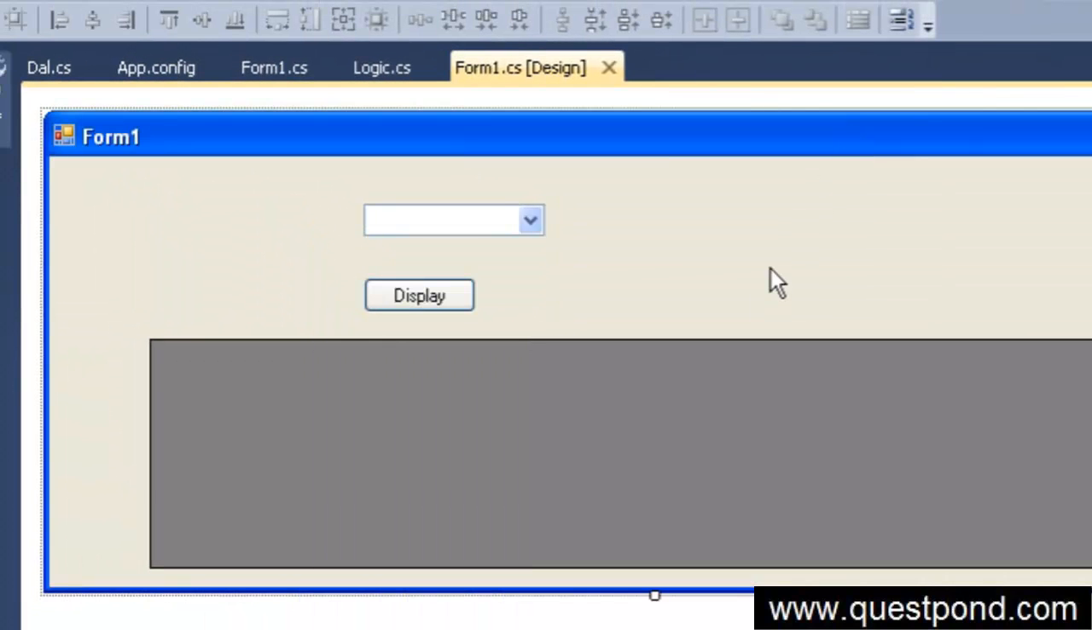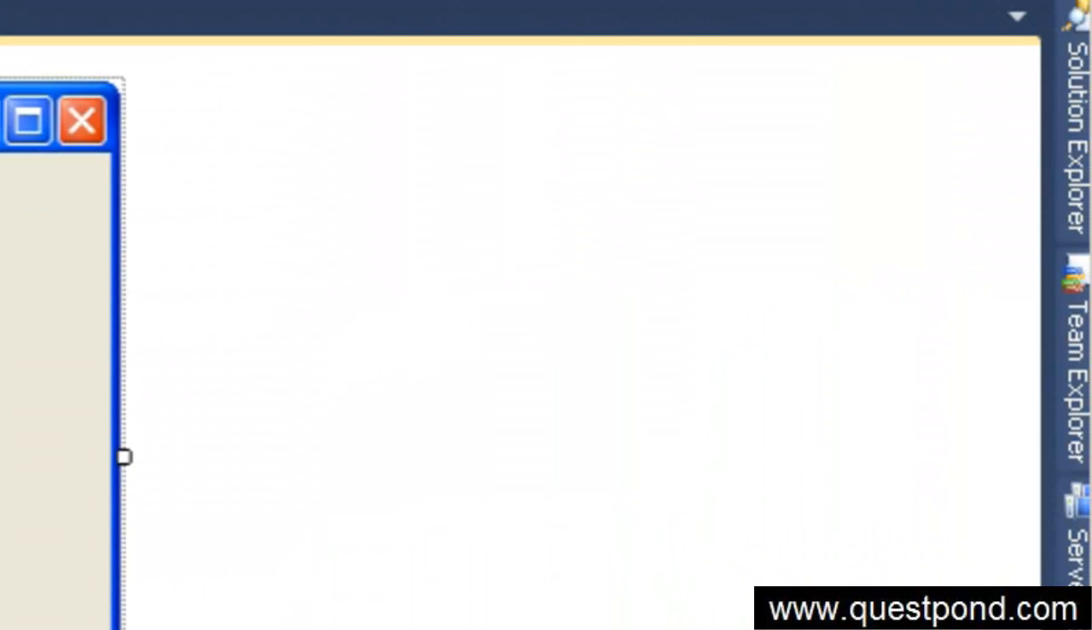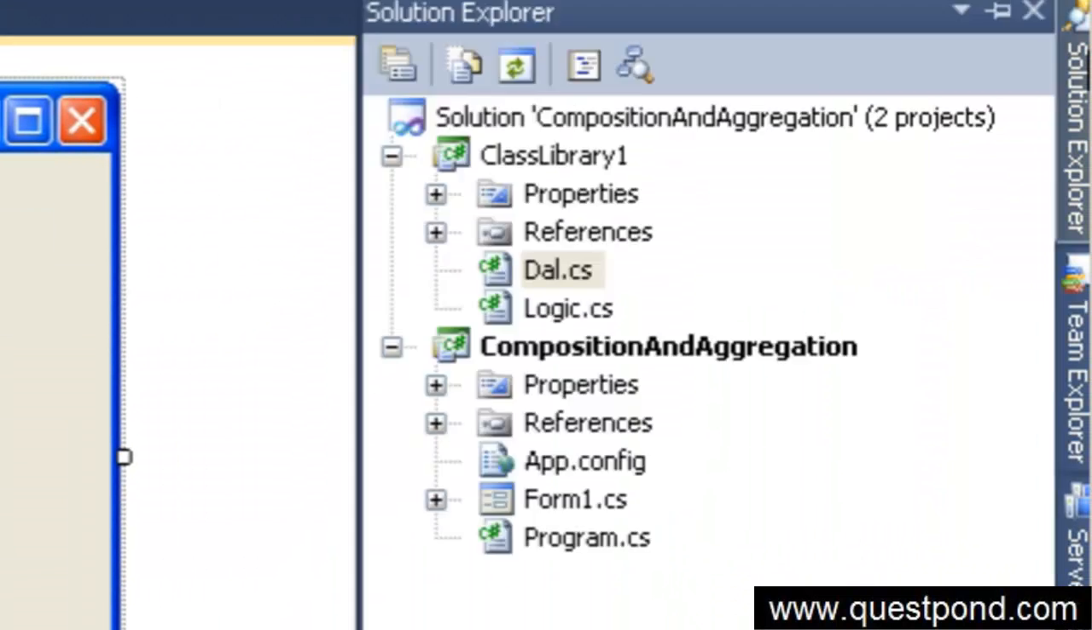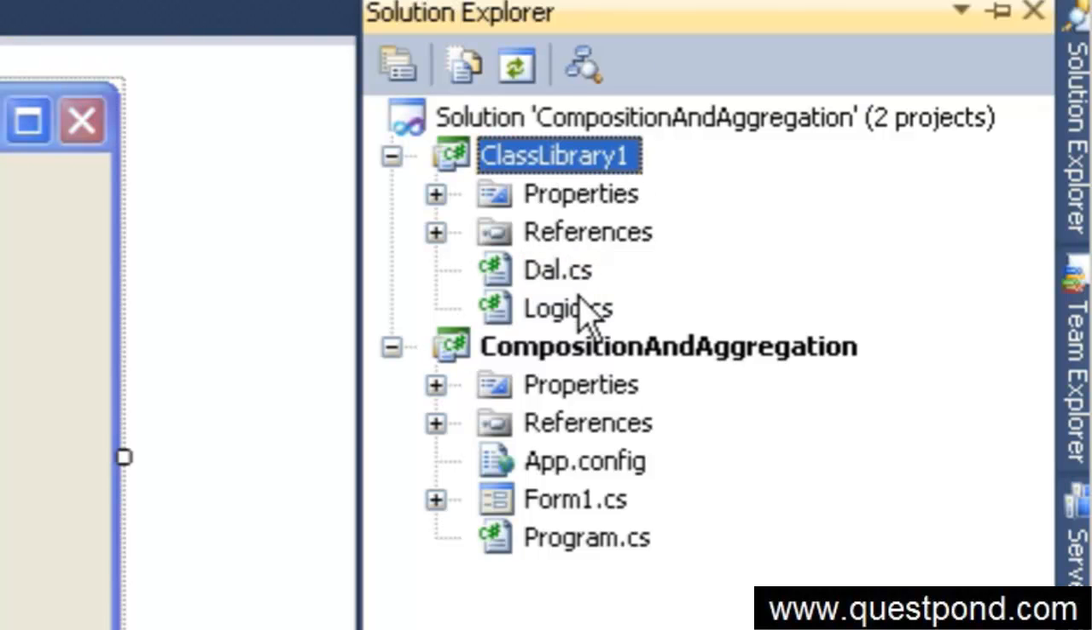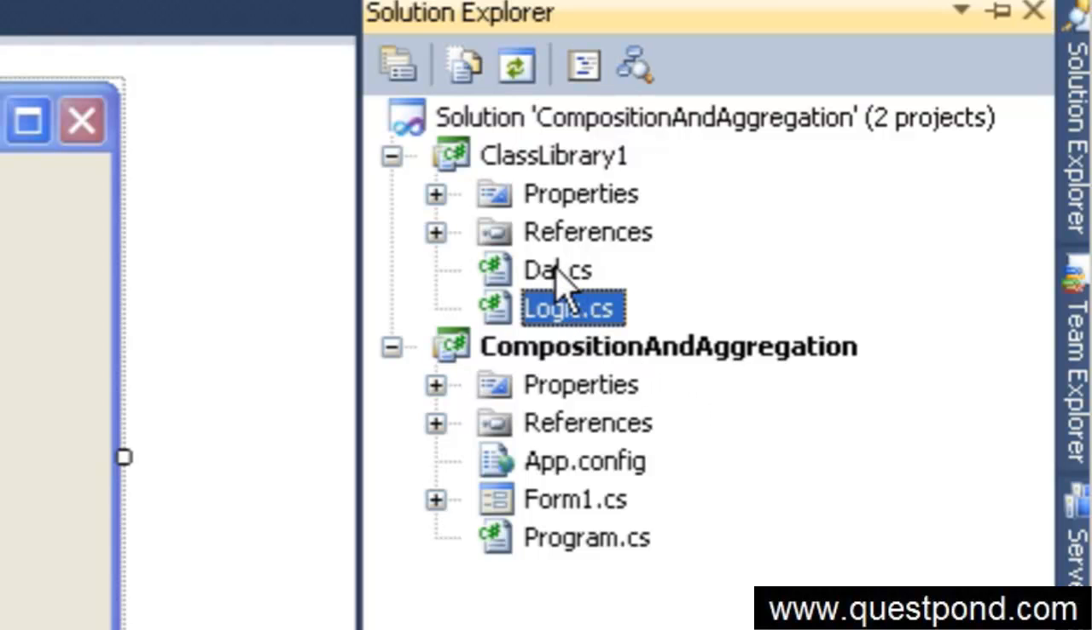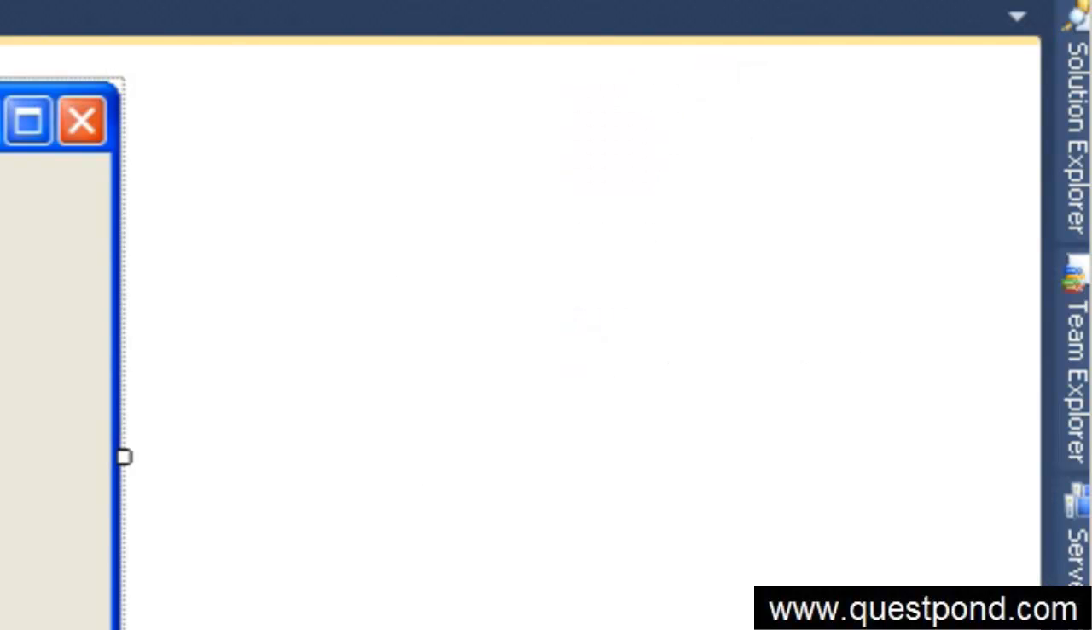This is my solution explorer. I have a Windows Form application, and I have added a simple class library. Inside that I have a business layer and a data layer. Let me go into my data layer. I have two classes, CLS customer and CLS product, meaning a customer can have multiple products. That is the logic.